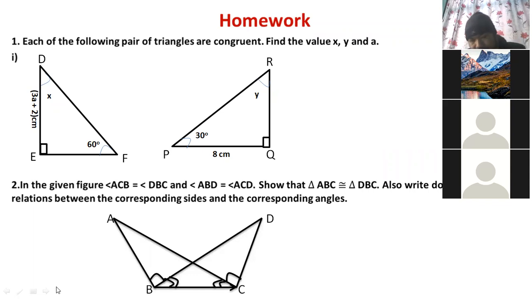Okay. Sir, and corresponding side? Corresponding side means which is opposite to this angle, tell? Angle C here, one. AB. AB is corresponding with DC. And what is the side corresponding with AC? AC is corresponding with BD. Are you clear, children? Yes, sir. Do you have any other queries? No, sir.